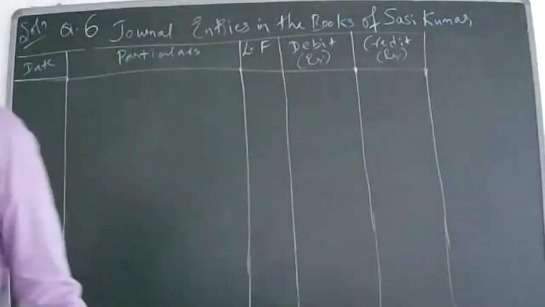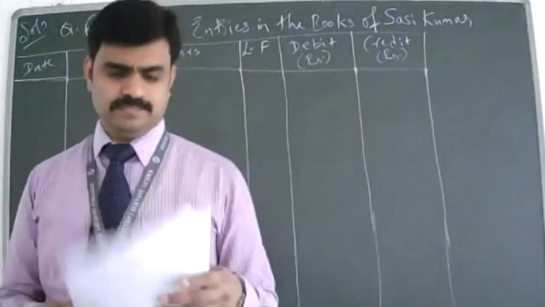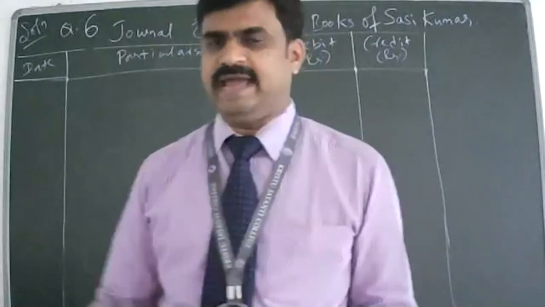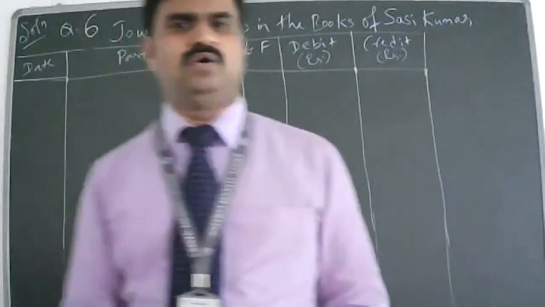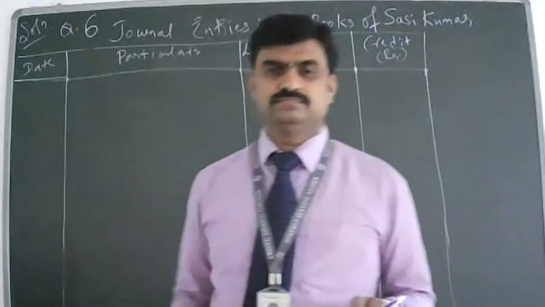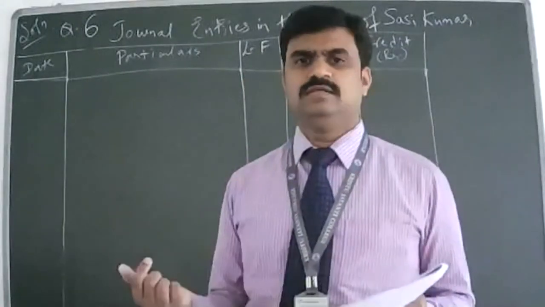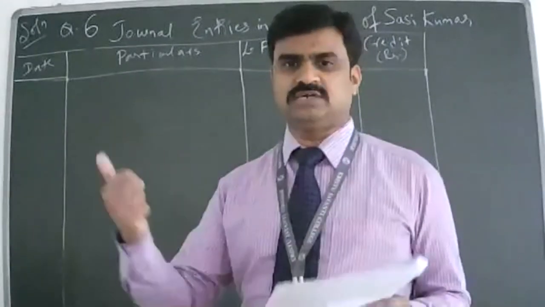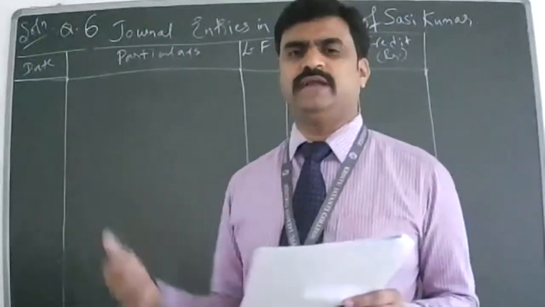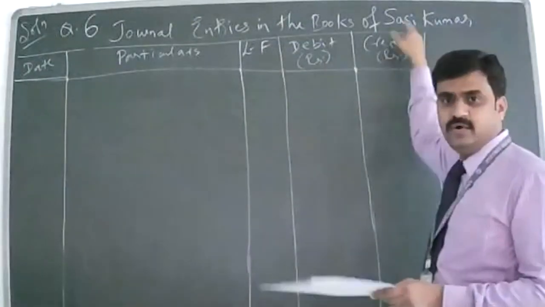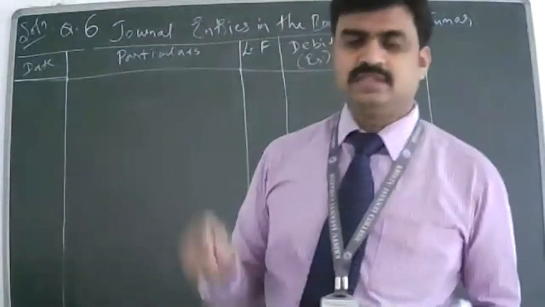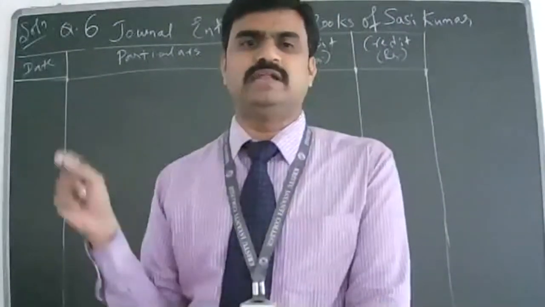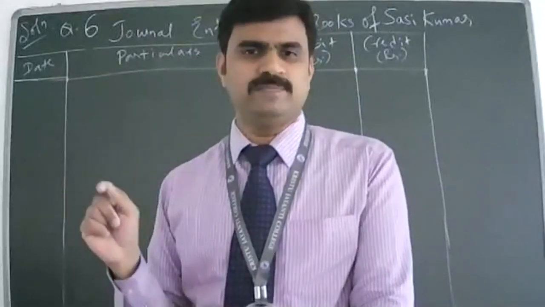So what is the first transaction? Started business with rupees, how much? 8 lakhs. So what are the accounts involved here? Cash account and capital account. Starting business with 8 lakhs rupees. Rupees means cash, so cash account. And then who is starting? The owner is starting. Shashi is the owner. He is starting the company. So whenever the owner is starting, we write the capital account. Capital account represents the owner.